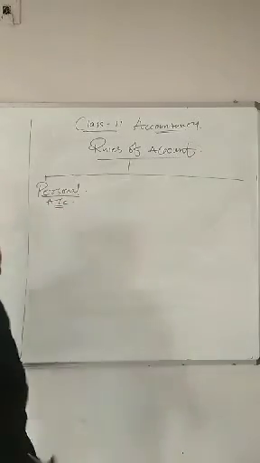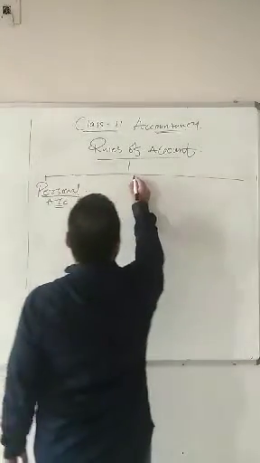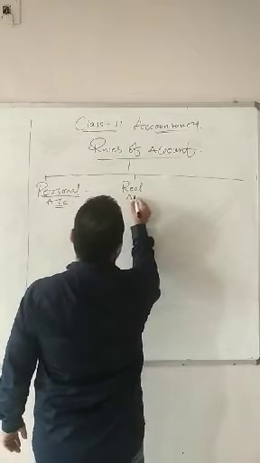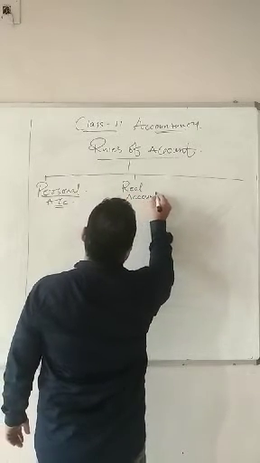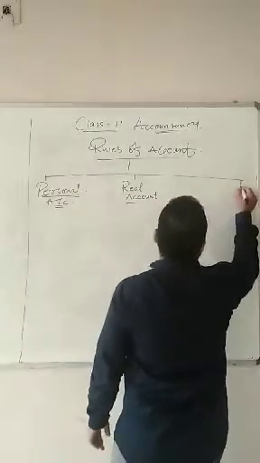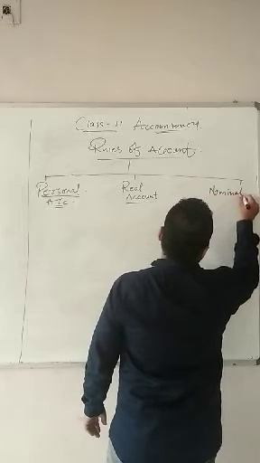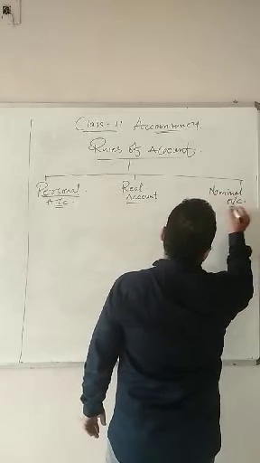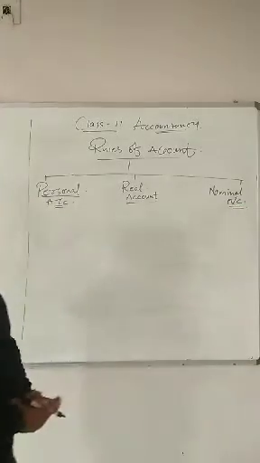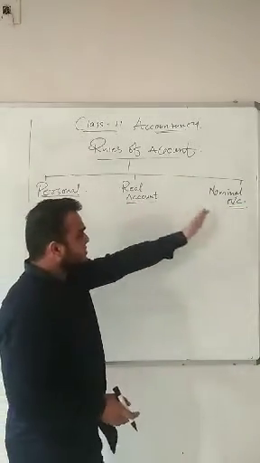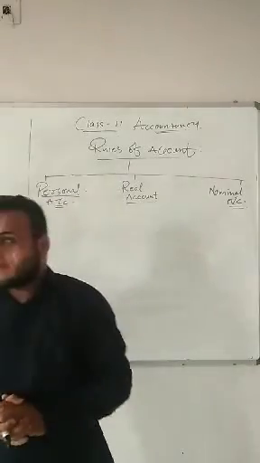Number 2, real account. And the third one is nominal account. Students, first one is personal account, second one is real account, and the third one is nominal account.